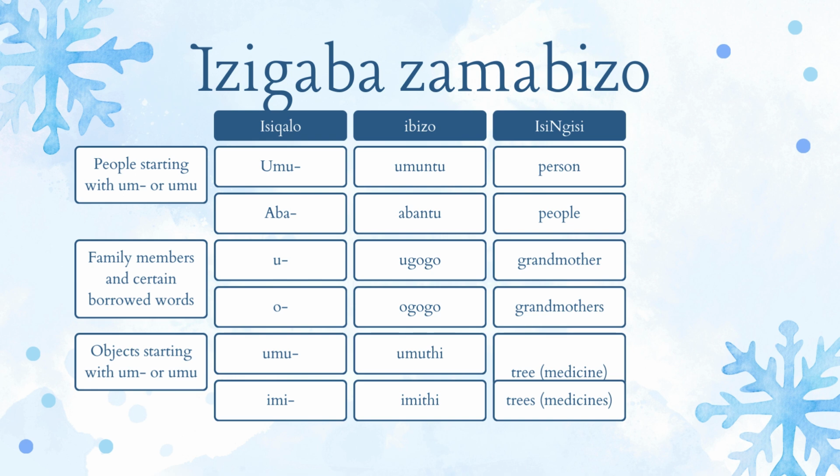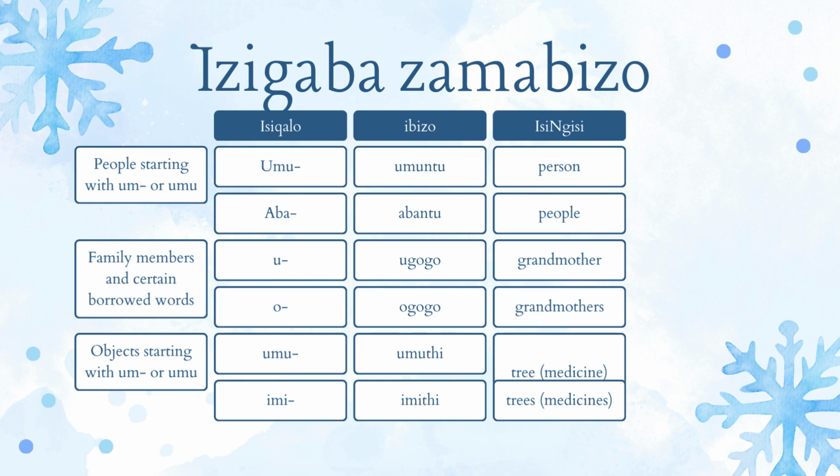All right, so this is Isigaba 1. Isigaba 1, that is the first classification, that is Umu. The prefix starts with Umu, and then the noun is Umuntu. In English it's a person.